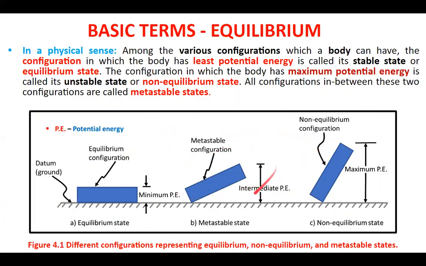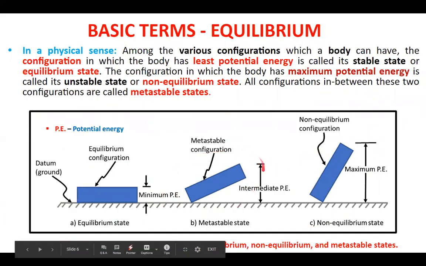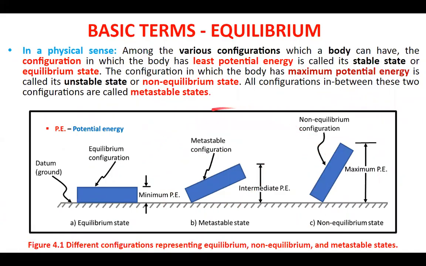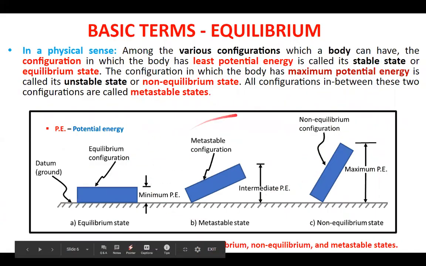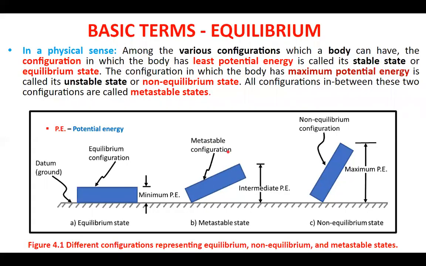One of the configurations between these two has been shown over here. So any configuration between these two, where the system is neither in equilibrium nor in non-equilibrium, any such intermediate configuration is called a metastable position, metastable state, or metastable configuration.